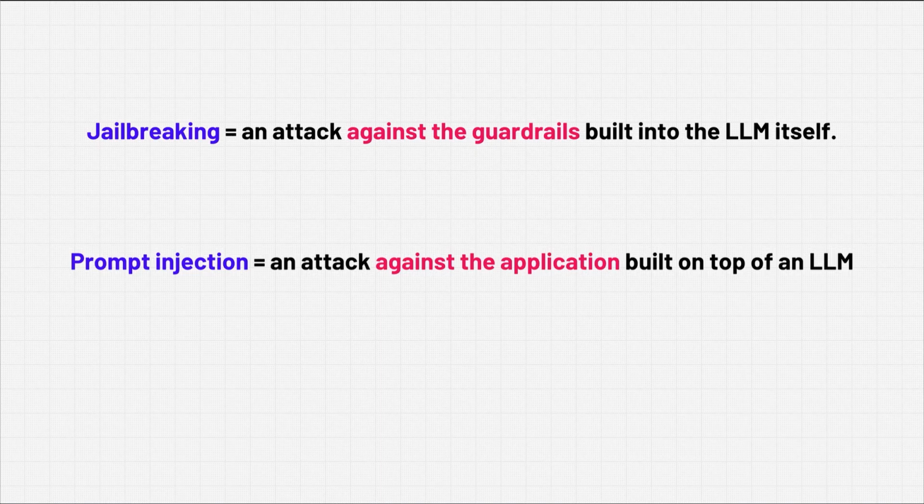It might have guardrails built into it that prevent it from telling people how to build a bomb or from censoring certain information. Both of those are examples that we saw from the previous jailbreaking lesson. But those prompt injection examples we saw earlier weren't attacking those underlying guardrails of the model itself.